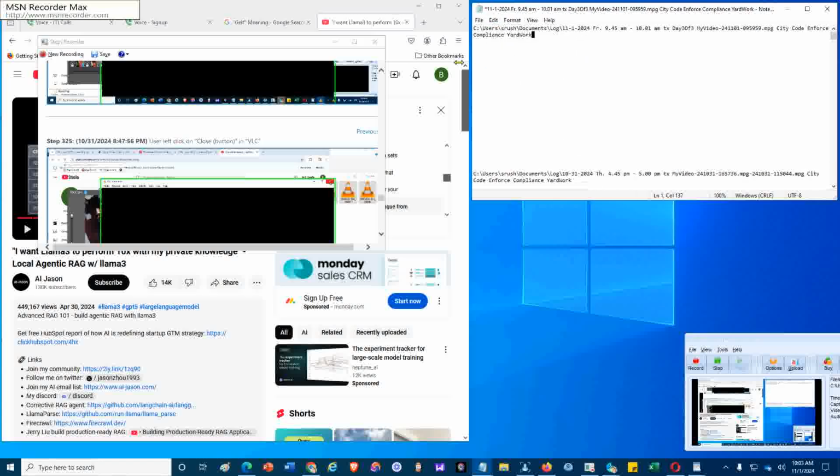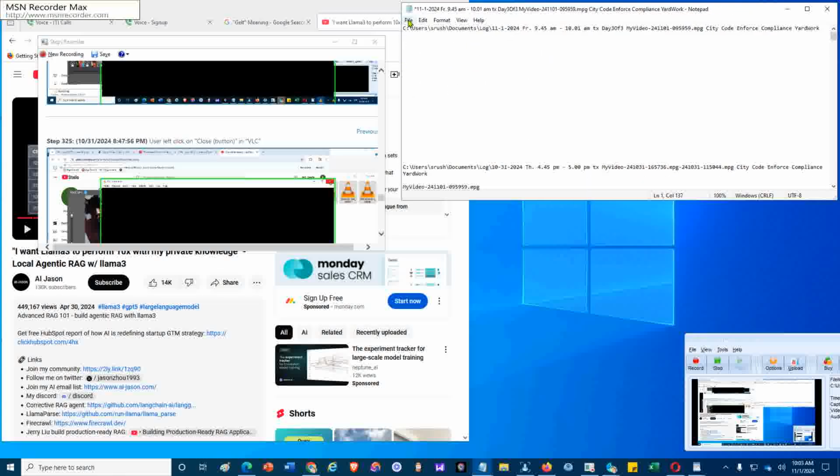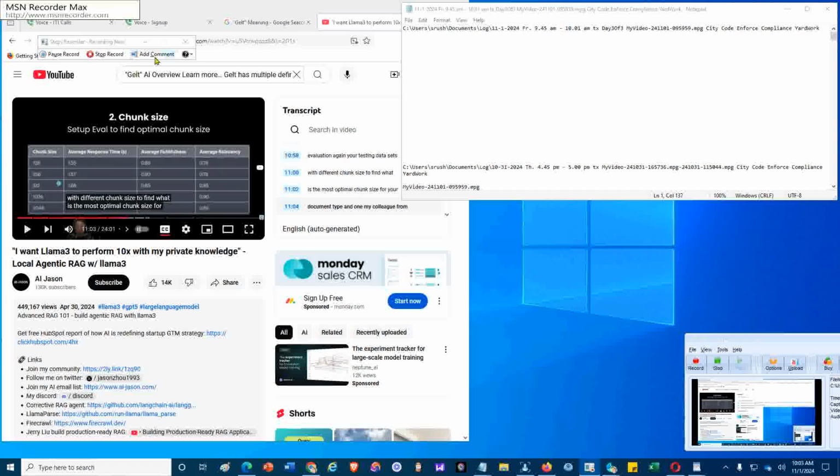You're editing, pasting. Widen it so it doesn't have to wrap around, then go File, Save, and start a new page. Now that we started that, we want to start a new recording with Problem Steps Recorder. Add the comment with the notepad file name. Paste the notepad file name, and we start recording.